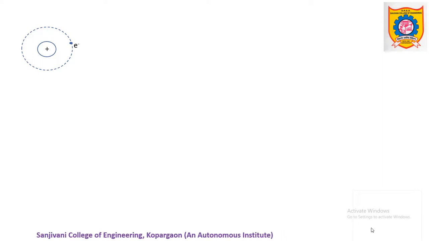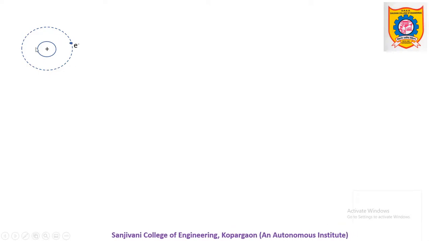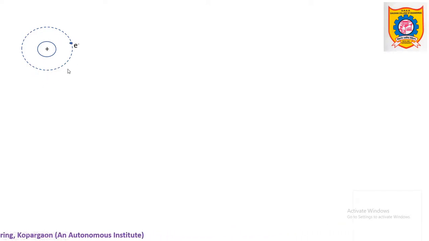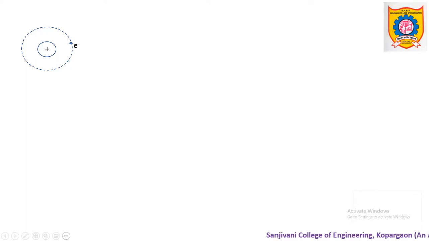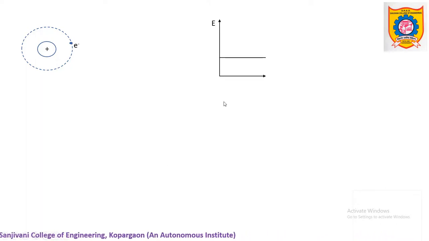Suppose this is an atom. If this isolated atom is thought of, then at the center we have the positively charged nucleus, and around it negatively charged electrons revolve. How many electrons are present depends upon the electronic configuration of that material. This is just one sample example considered. Now, as far as the energy of this electron is concerned, its energy level diagram will look like this. This y-axis is the energy axis, and here we have the energy level diagram of that electron.